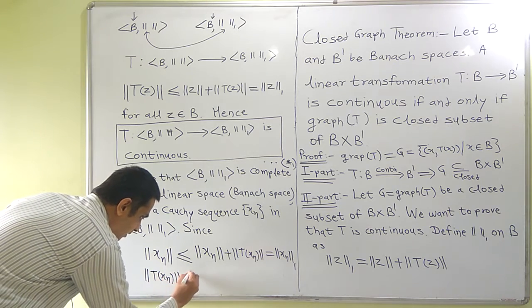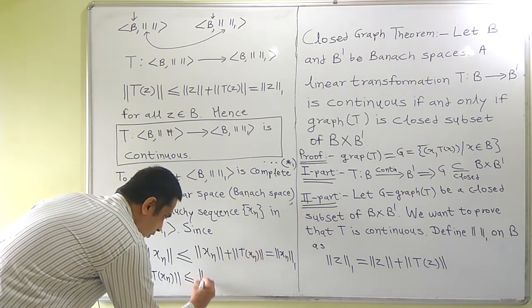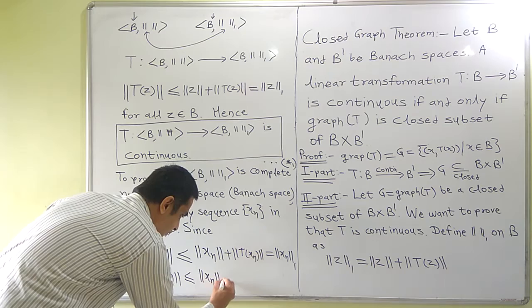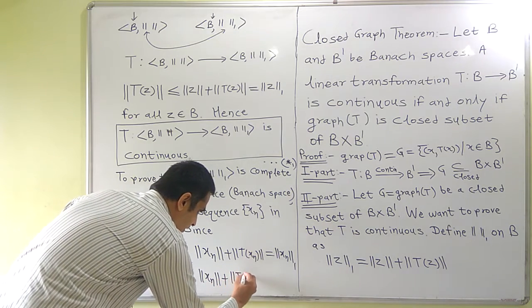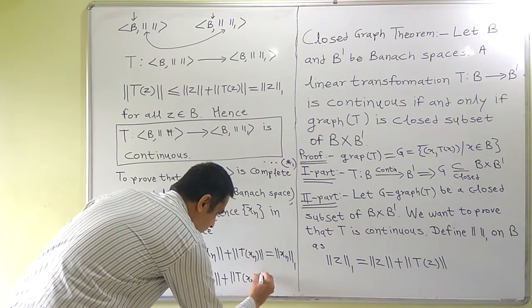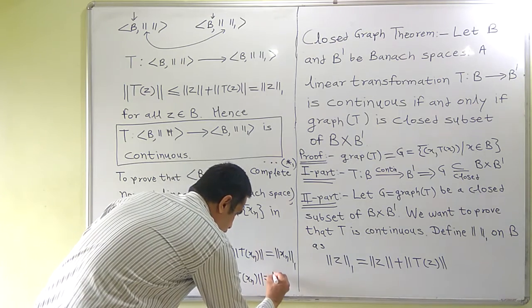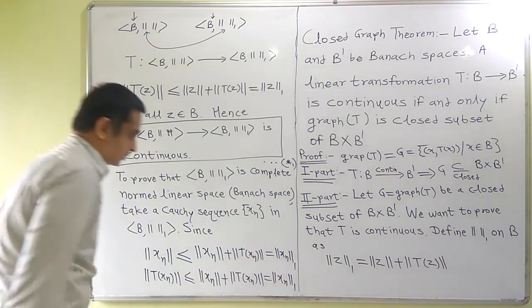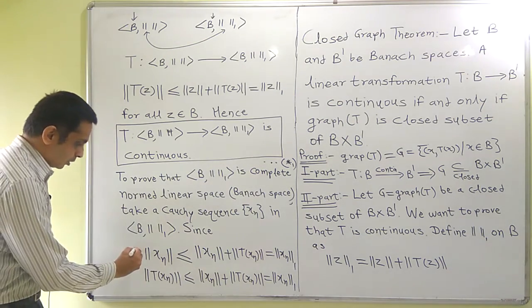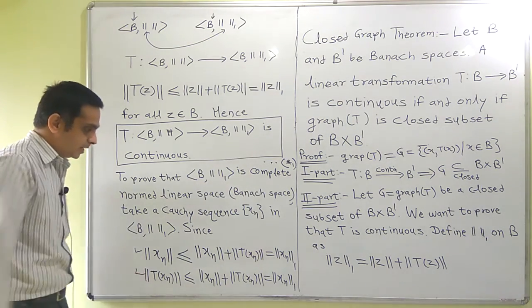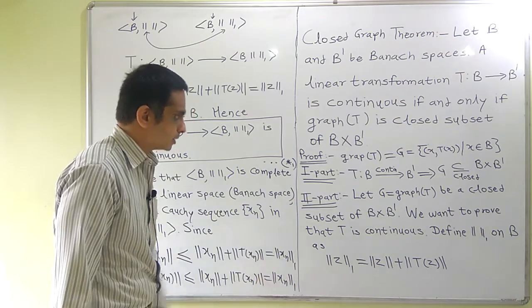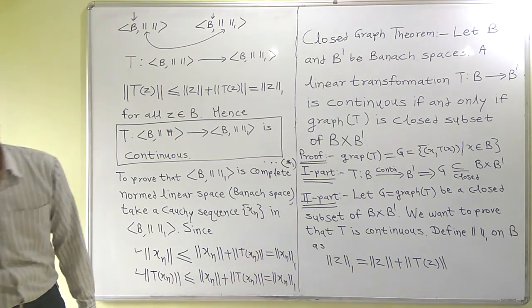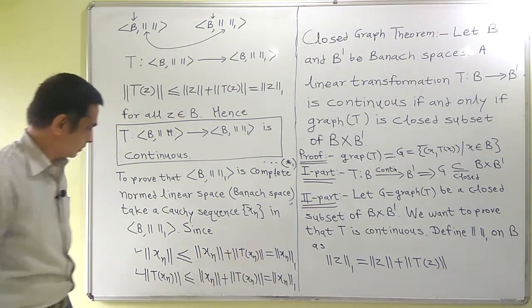Norm of Txn is less than or equal to norm of xn plus norm of Txn, which is equal to norm 1 of xn. So both of these, norm of xn as well as norm of Txn, are less than or equal to norm 1 of xn.